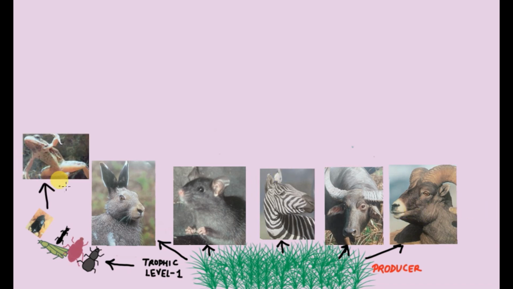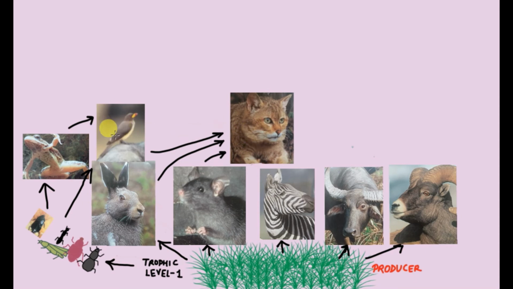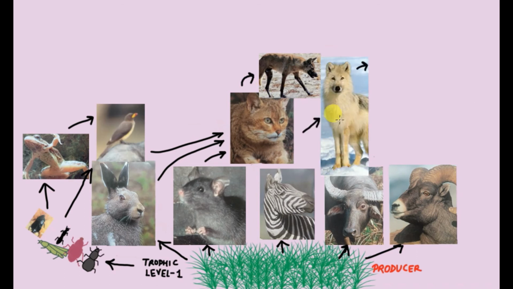So in nature, various organisms can feed on the plants and a variety of organisms can possess a second trophic level. Now, a frog can enter the food chain as the frog can feed on various types of insects. And then, birds may also feed on insects. And then, a cat may come in the food chain. So, this bird may be eaten by a cat, or this rabbit may be eaten by the cat, or a rat can be eaten by the cat. Similarly, a dog may come in the food chain. So, this cat may be eaten by the dog. Or this cat may be eaten by the wolf as well or a fox as well.